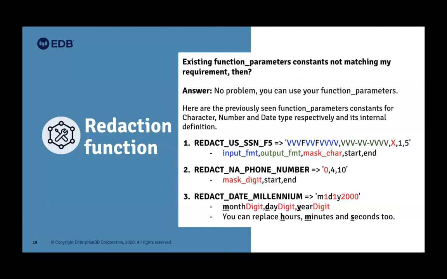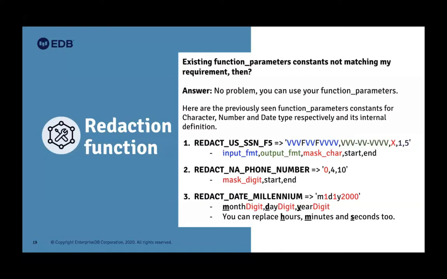Redact date millennium. This is M1 D1 Y2000. M is for month, D is for day, and Y is for year. You can specify anything else. If you want to redact your date values, you need to say M and then your digit. For a day you need another digit, and for the year you can specify a digit. You can also replace hour, minutes, and seconds as well.